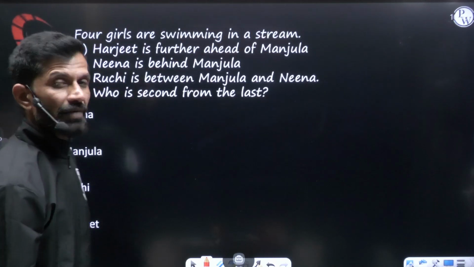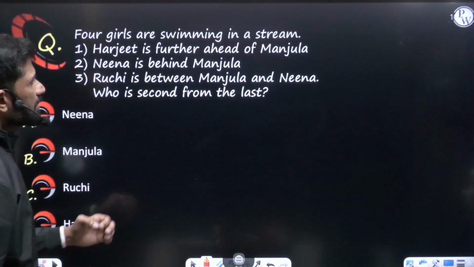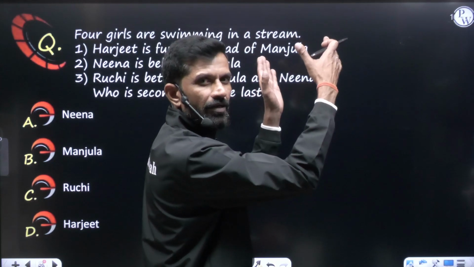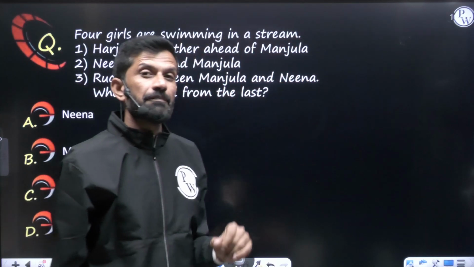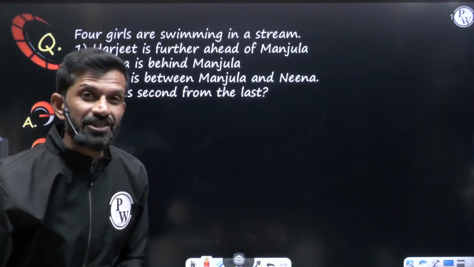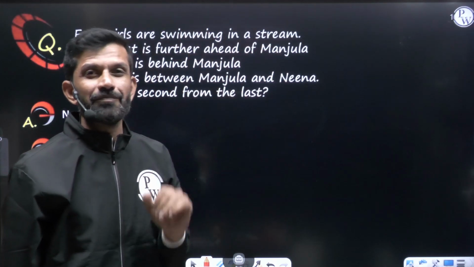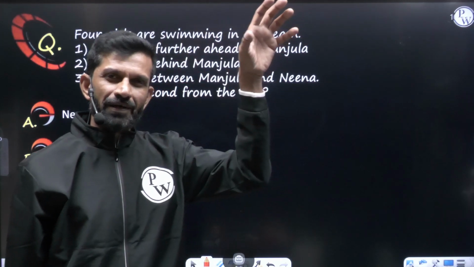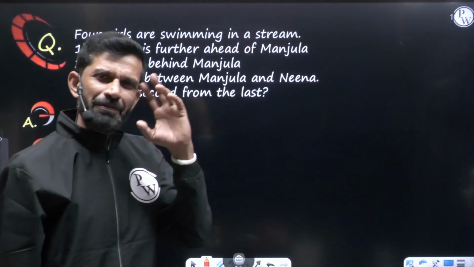Here they have given some arrangement. 4 girls are swimming in a stream. Harjeet is further ahead of Manjula. Let's say they are swimming like this. Always keep the bigger one up and the smaller one down. Same thing we have done in previous classes, when we were talking about blood relations: the upper generation we write up, the lower generation at the bottom. More age we write up, less age we write down. Tallest people we write up, smaller people down. So we'll remember that always.